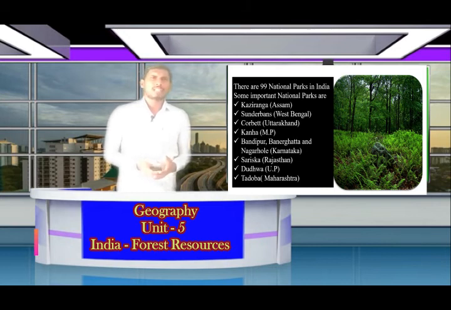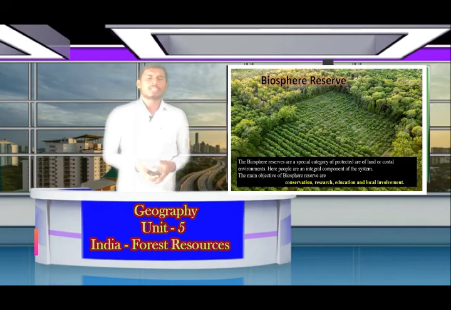Some of the important national parks are Kaziranga, which is in Assam, Sundarbans, which is in West Bengal, Corbett, which is in Uttarakhand, Kanha, which is in Madhya Pradesh, Bandipur, Bannerghatta and Nagarhole, which are in Karnataka, Sariska, which is in Rajasthan, Dudhwa in Uttar Pradesh, and Tadoba, which is in Maharashtra.